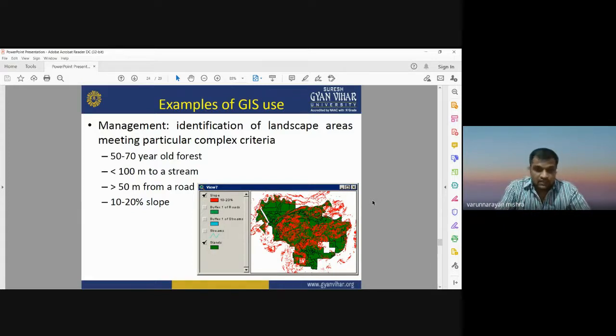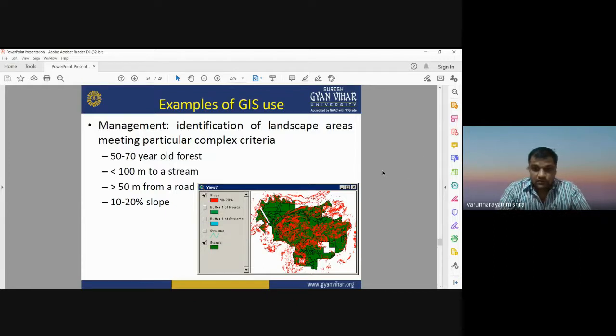Using the DEM data of that area, you can produce the slope map, and then integrate the slope map with the other layers of stream, road, and forest to get the output in the form of the required criteria written here.